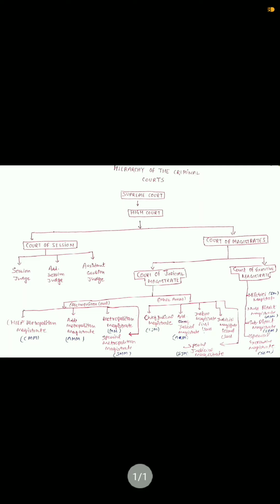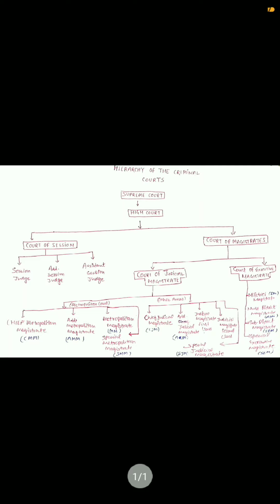So basically, in the lower courts, there are two types of court, that is the session court, and the second one is the court of magistrates. So the appeal lies from the magistrate courts to the session courts.